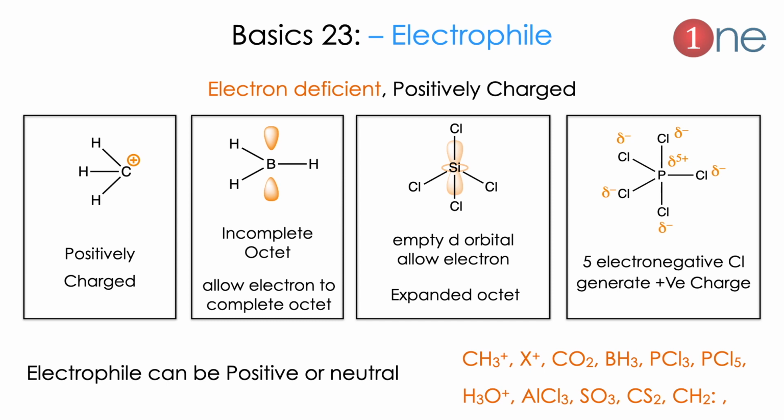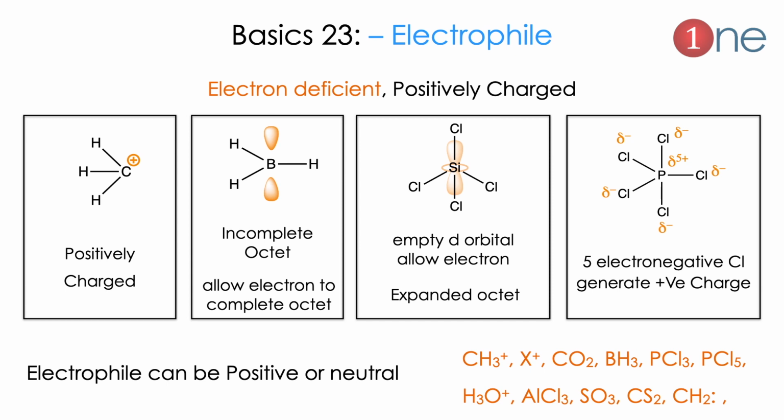The next and a very rare one is empty d orbitals in the compounds, which allow the expansion of the octet and accommodate the incoming group, so it can also act as an electrophile. The next one is the main group attached to a highly electronegative atom. Here I show PCl5.